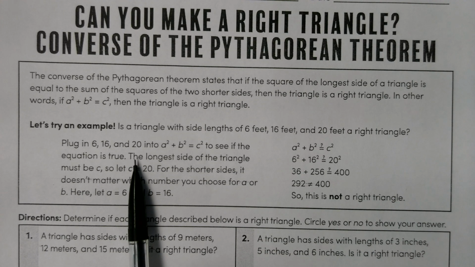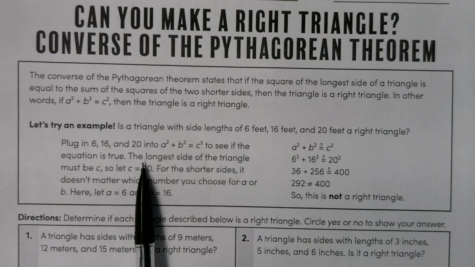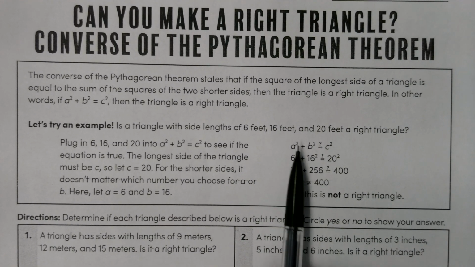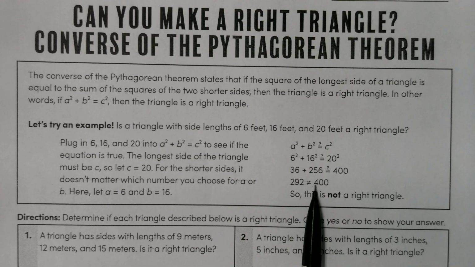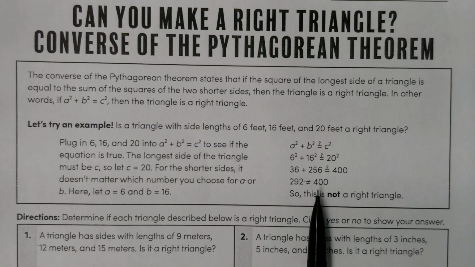The longest side is the hypotenuse, so the longest side here is 20. For the shorter sides, it doesn't matter; you could switch them around. We square them, add on the left side, and if you notice, we don't have an equal amount on both sides. This tells me it's not a right triangle.